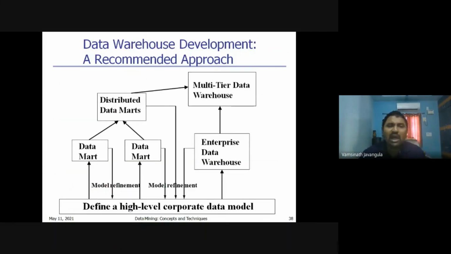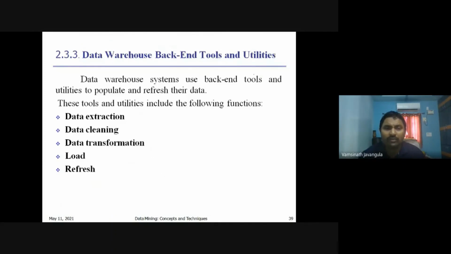This is the recommended approach for data warehouse development. It is a multi-tier data warehouse. If you want to perform analysis on the entire database, we need the enterprise data warehouse. If you require only subject information, we need data marts. Several data marts combined together form distributed data marts. So a collection of the enterprise data warehouse and data marts combined together forms the multi-tier data warehouse.